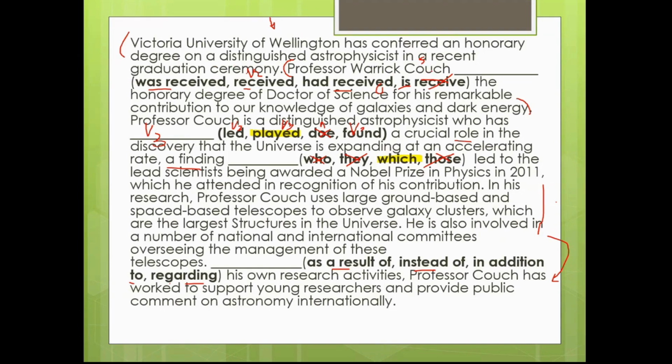So Professor Kerry Couch, the dash, honorary degree of Doctor of Science for his remarkable contribution to our knowledge of galaxies and dark energy. So Professor Couch was received. See, here they said in a recent graduation ceremony. Was received not making sense. Had received is not making sense because had received is past perfect.